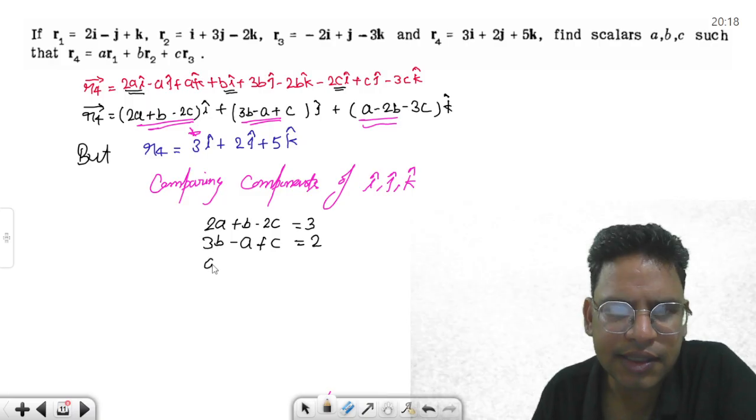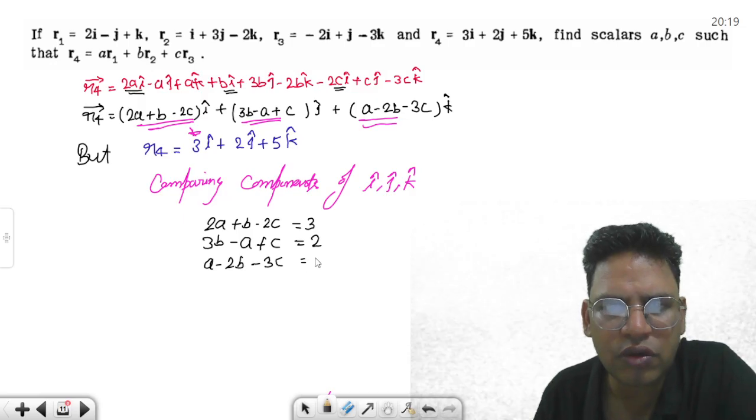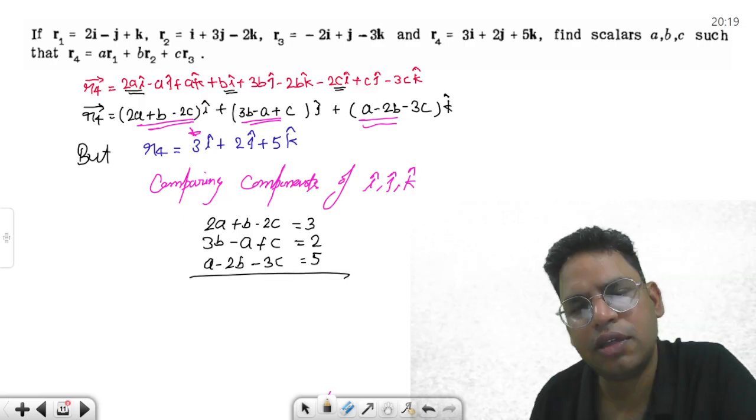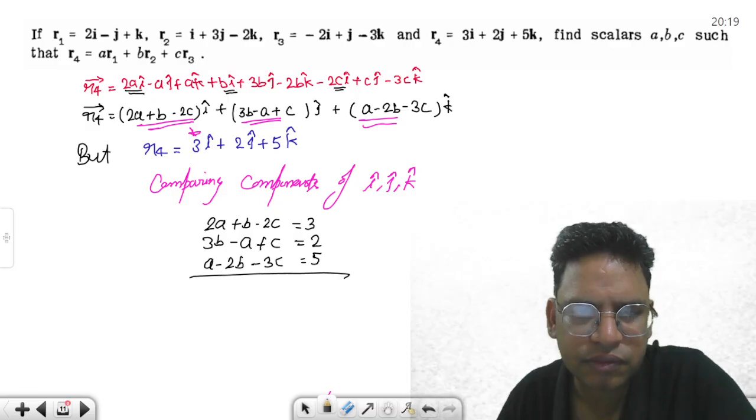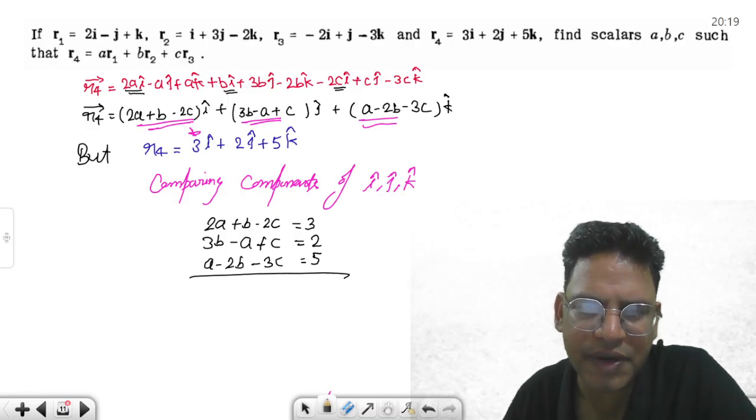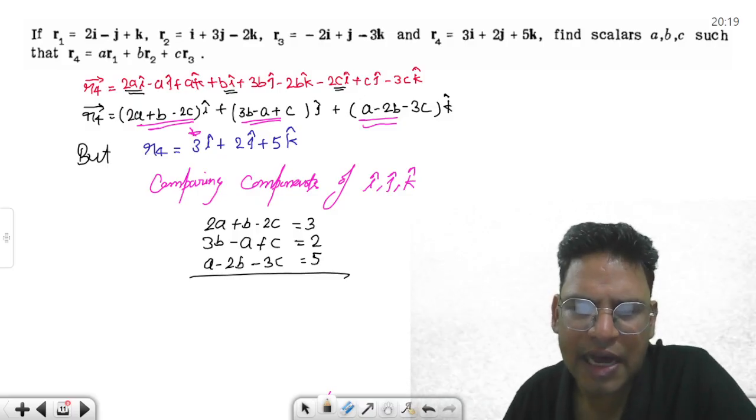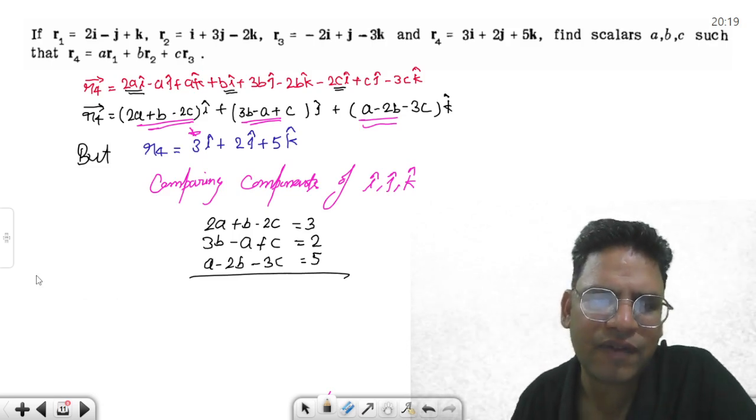A minus 2B minus 3C is going to be equal to 5. Now you can solve these equations and get the values. So R4 is linearly dependent upon R1, R2 and R3.